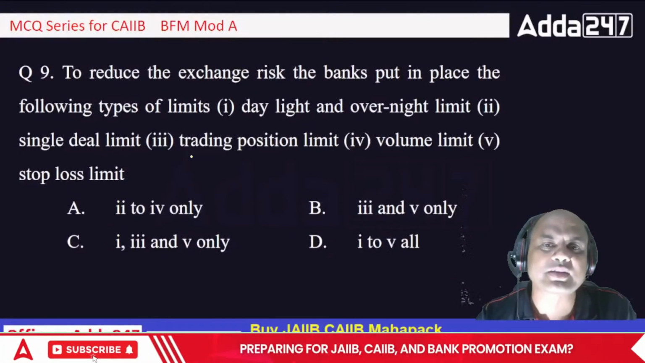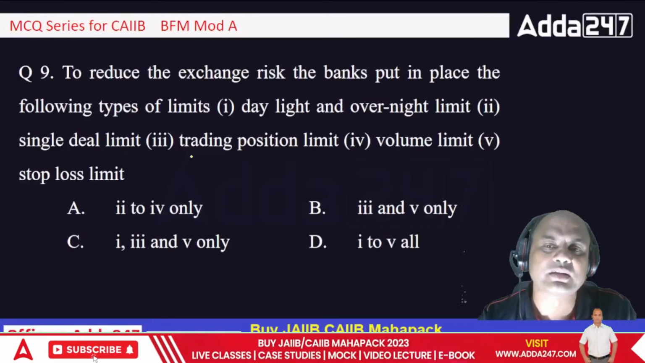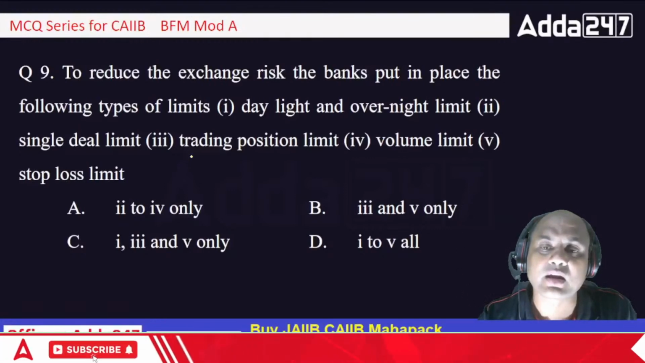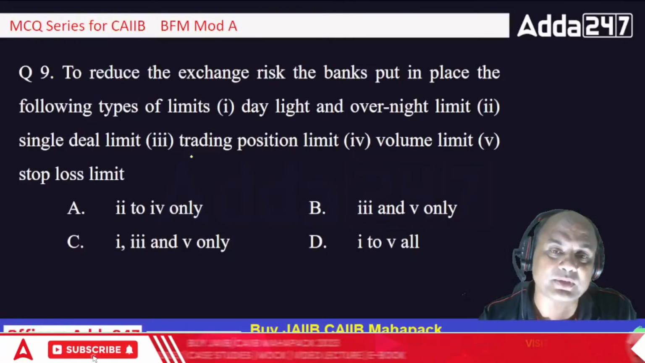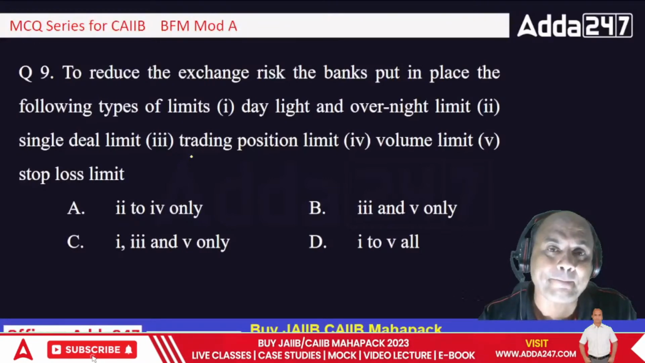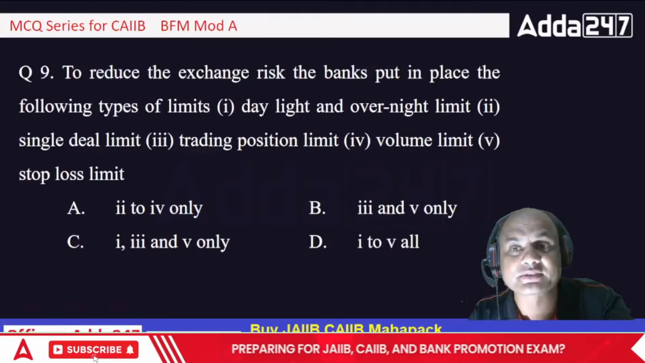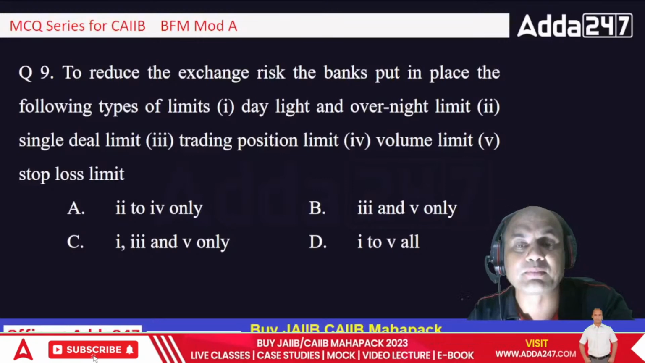To reduce the exchange risk, the banks put in place the following types of limits: daylight and overnight limit, single deal limit, trading position limit, volume limit, and stop loss limit. Now this is basically managing the risk. Okay, you have to manage that risk. How to manage that risk? That is very important.